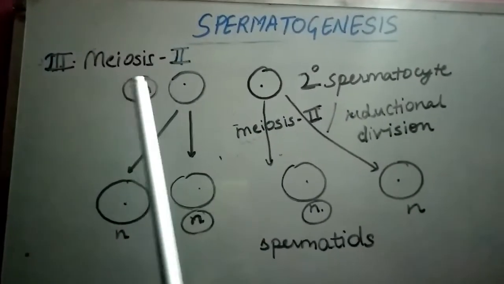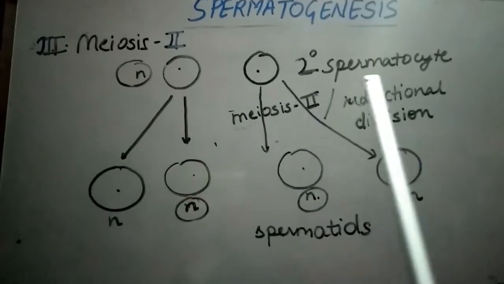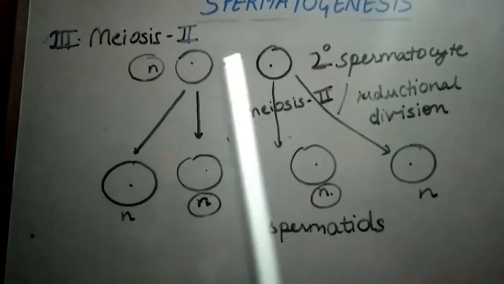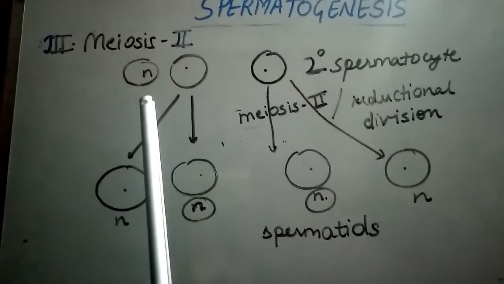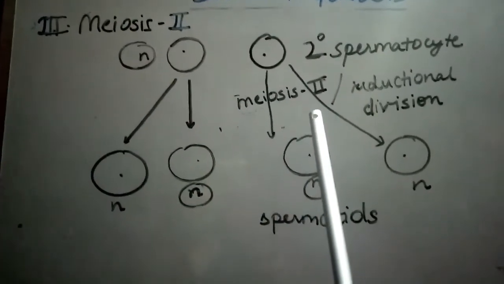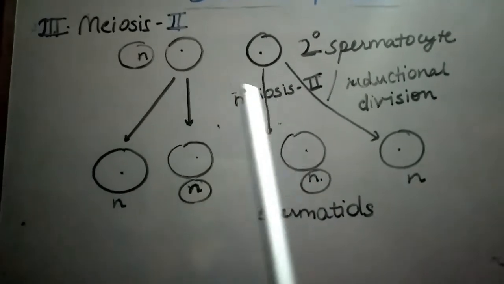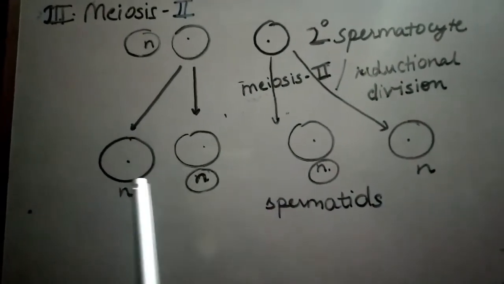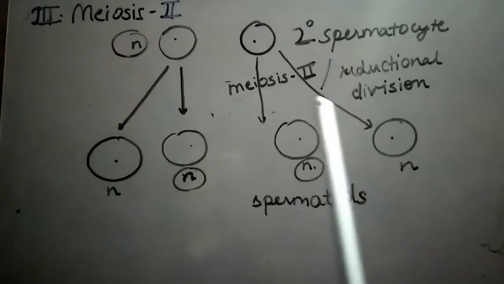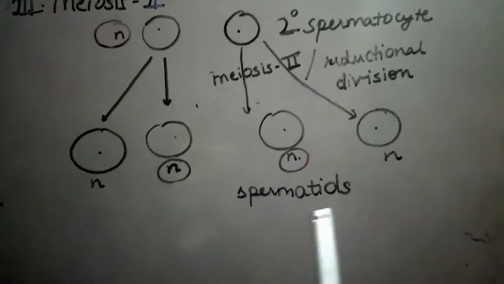The third stage of spermatogenesis is meiosis 2. Here you can see that the secondary spermatocytes which are formed at the meiosis 1 stage, which are haploid in nature and contain 23 chromosomes, undergo and complete their second meiotic division. And meiosis is also known as reduction division. So you see that here 4 haploid cells are formed, and these 4 haploid cells are known as spermatids.